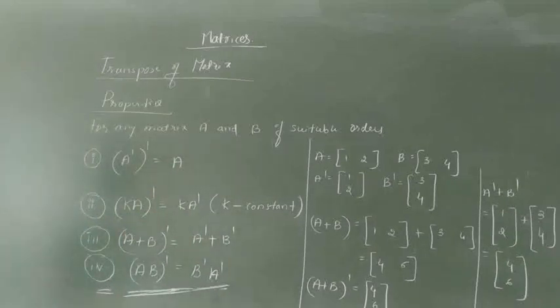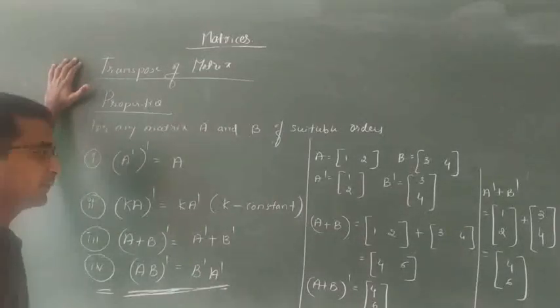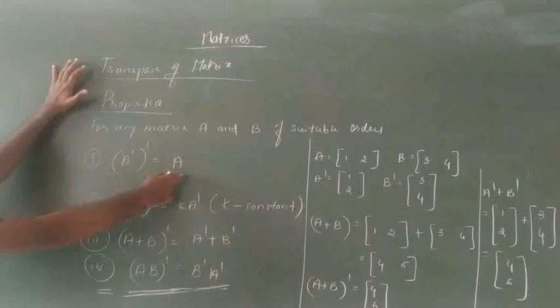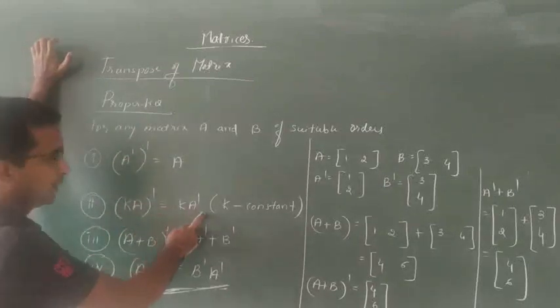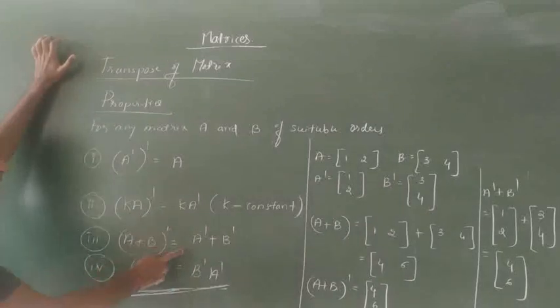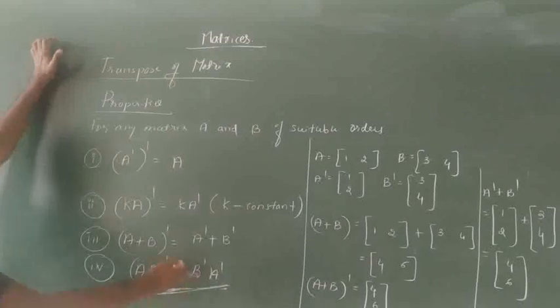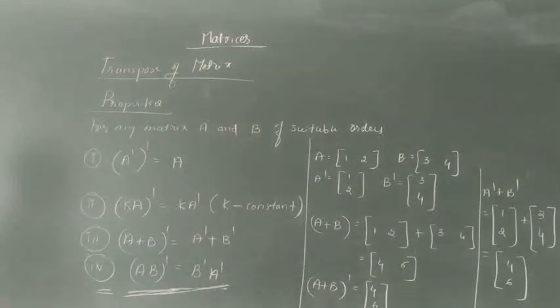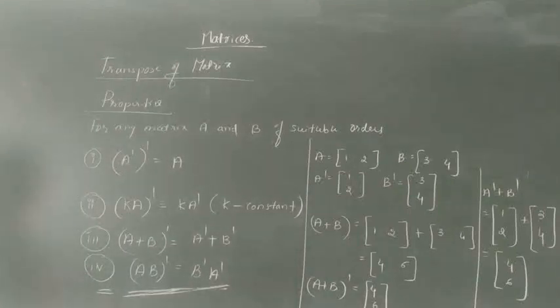So A minus B whole dash will be the same over there. Anything is the same. Okay, so these are the properties of the transpose of a matrix. The first property is A dash of whole dash is again A. Then k A whole dash is nothing but k A dash. A plus B whole dash is nothing but A dash plus B dash. And the next one, AB whole dash is nothing but B dash into A dash. This one I will show for the 5 marks, how we show that AB whole dash is nothing but B dash into A dash.